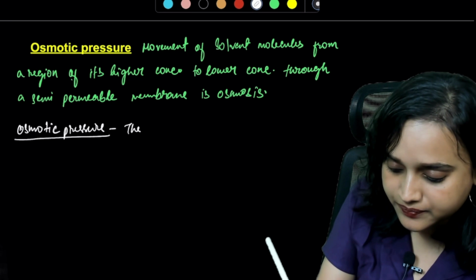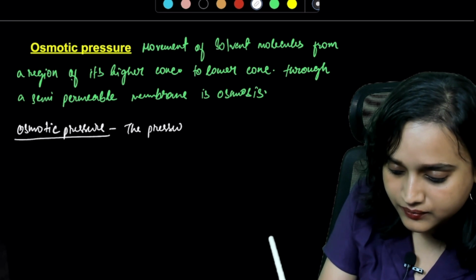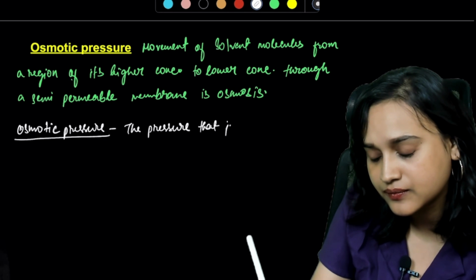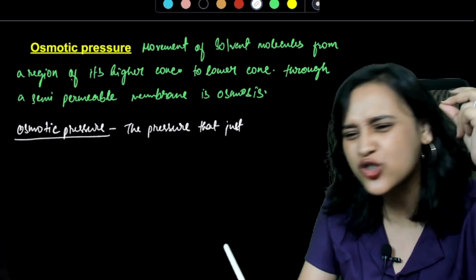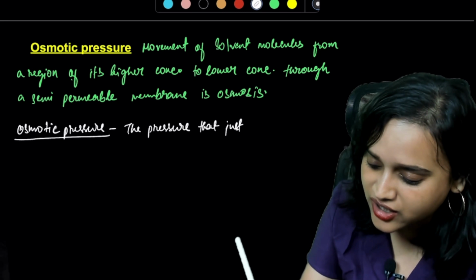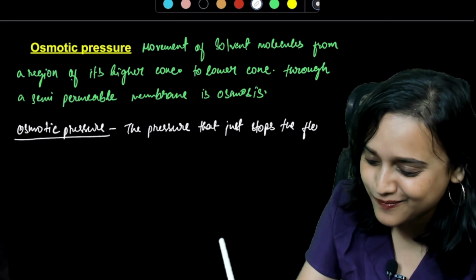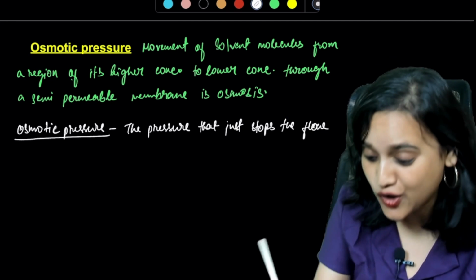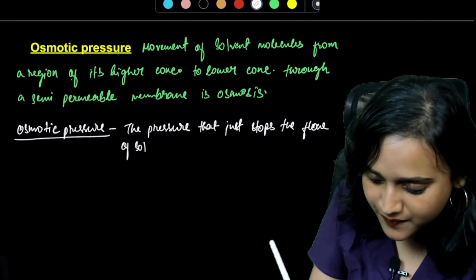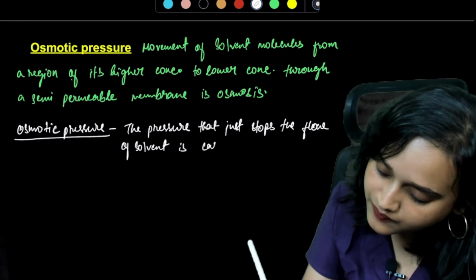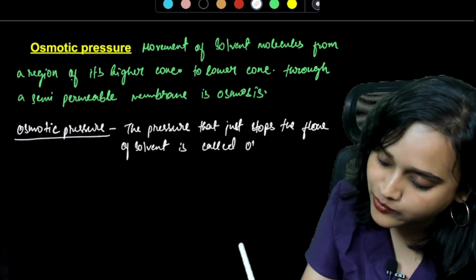The pressure that just about stops the flow of solvent is called OP, that is osmotic pressure.